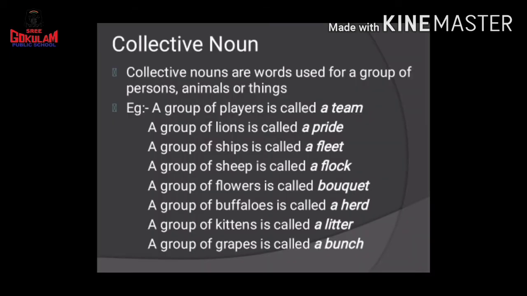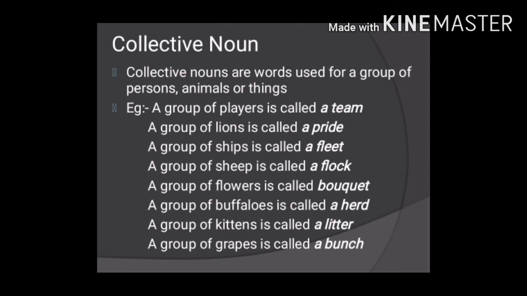Now let's see what's the collective noun. Collective nouns are words used for a group of persons, animals or things. A group of players is called a team. A group of lions is called a pride. A group of ships is called a fleet. A group of sheep is called a flock.